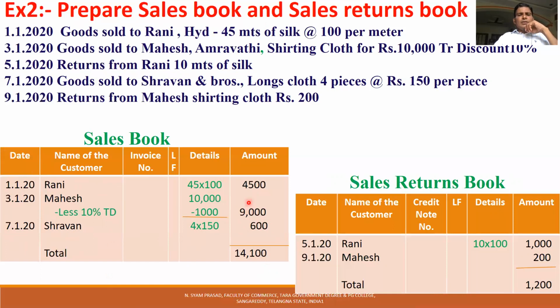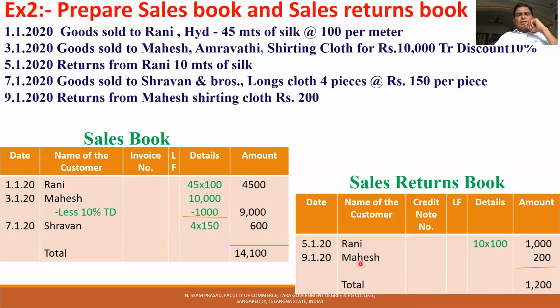Total 9,000, 4,000, 13,000, 14,100 sales book total. This 14,100 sales book total is transferred to the sales account, credit side 14,100. Come to the sales returns book.